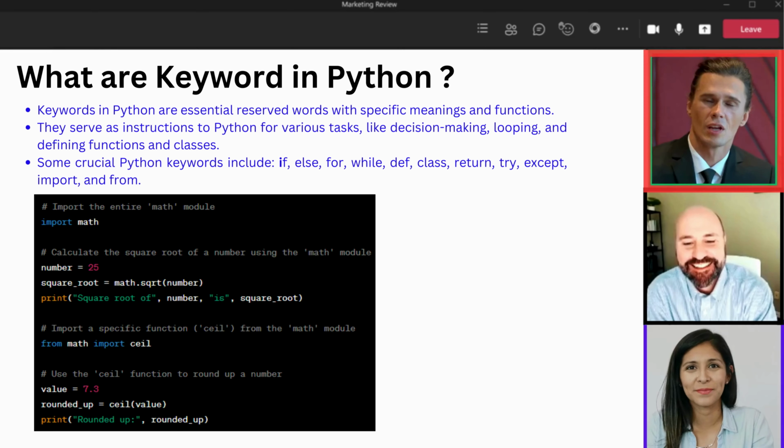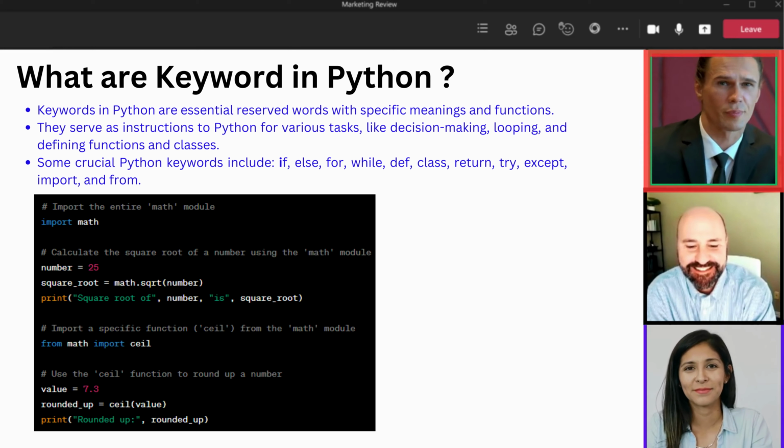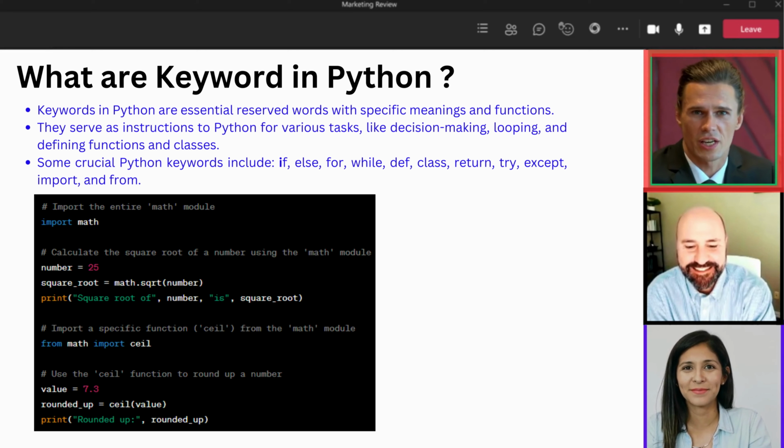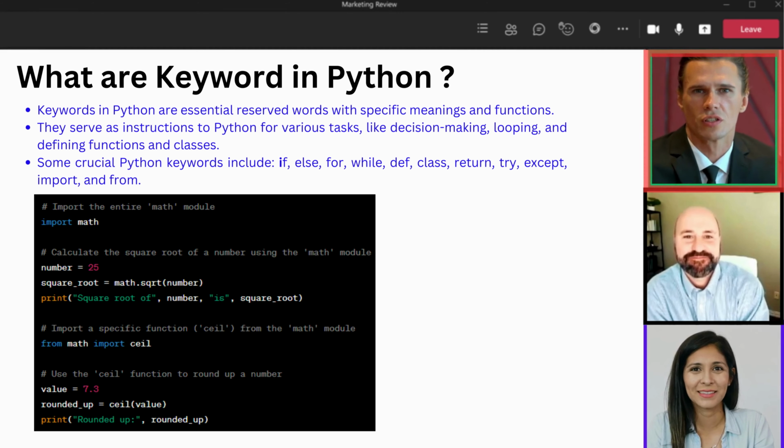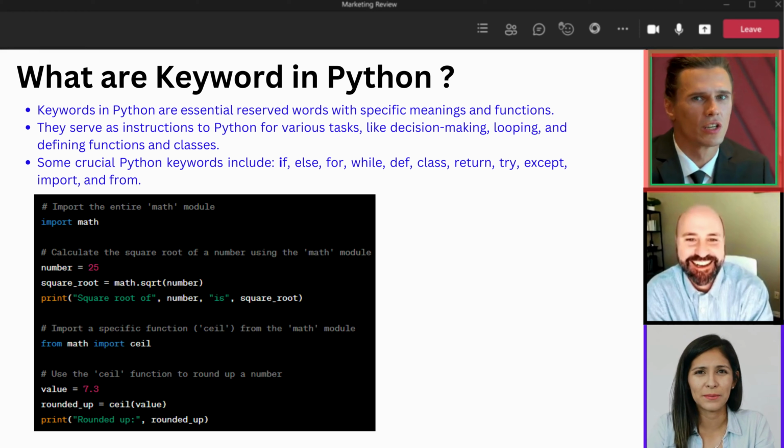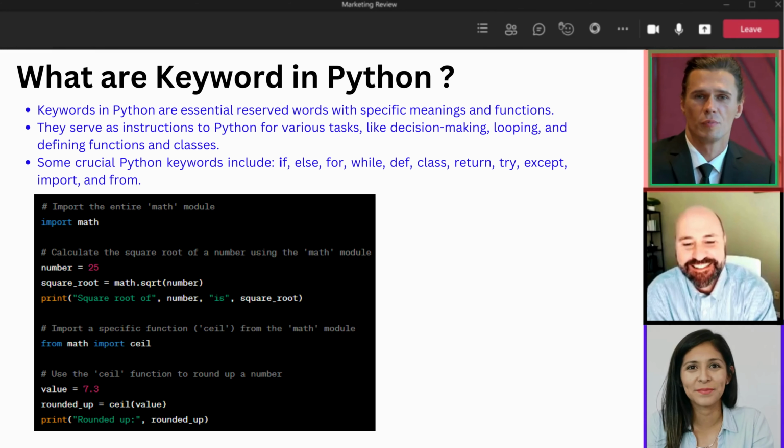Import is like opening a treasure chest. It allows you to bring in external libraries and modules to supercharge your Python capabilities. From is like a spotlight. It helps you specify exactly what you want from an imported module, making sure you only get what you need.